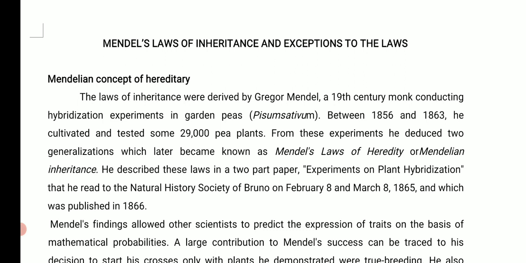He cultivated and tested roughly 29,000 pea plants, and from those experiments he deduced two general ideas, which we later know as Mendel's laws of heredity or Mendelian inheritance.